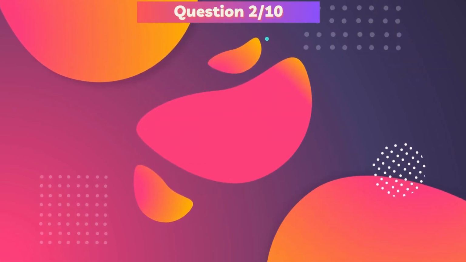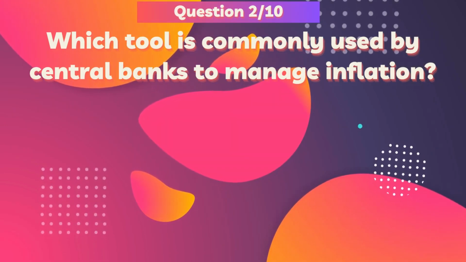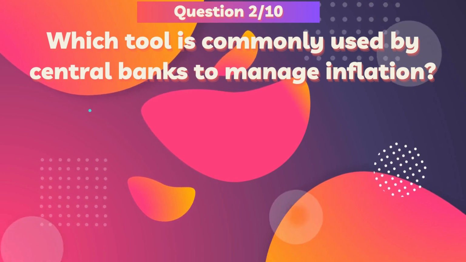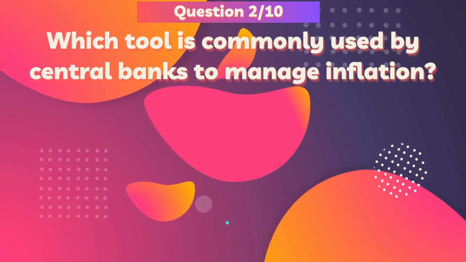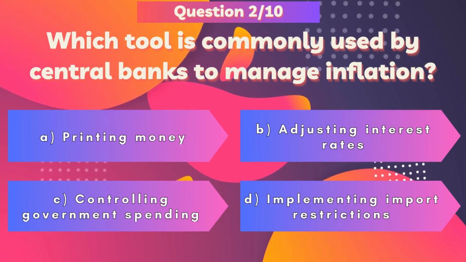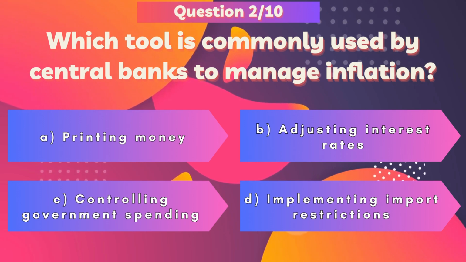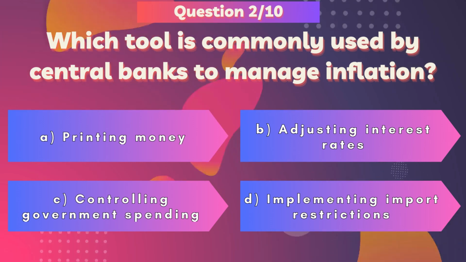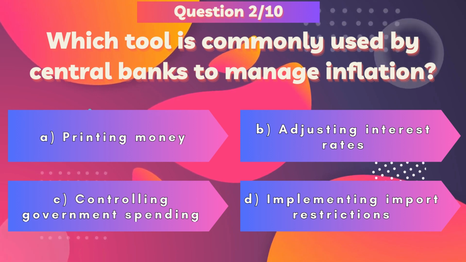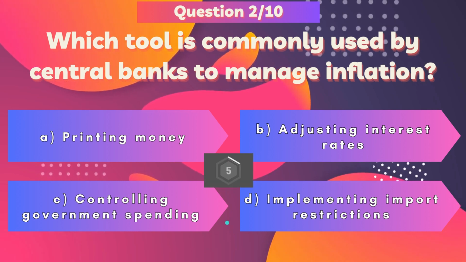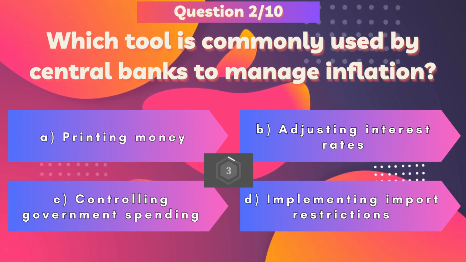Which tool is commonly used by central banks to manage inflation? Consider the choices below. A. Printing money. B. Adjusting interest rates. C. Controlling government spending. D. Implementing import restrictions.